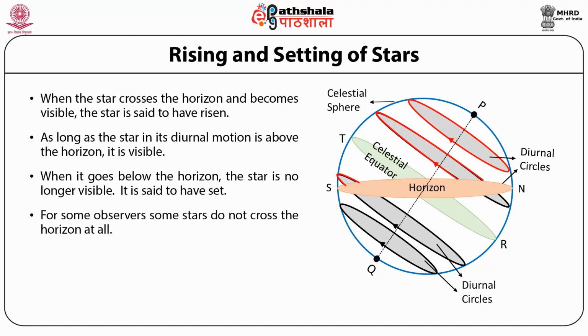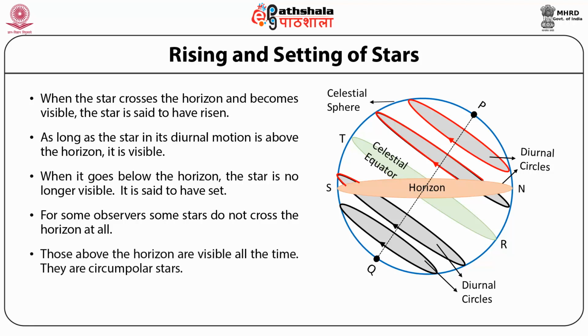For some observers, some stars do not cross the horizon at all, which are shown in complete red and black circles in the picture. Those above the horizon are visible all the time. They are called circumpolar stars because of their proximity to the pole. Those below the horizon are never visible to the observer.